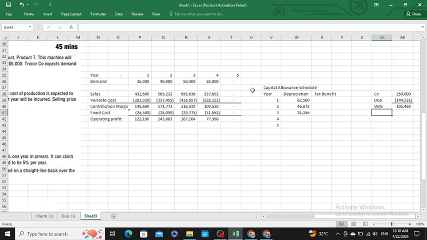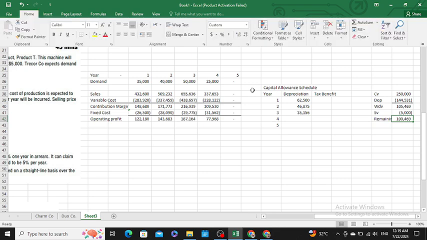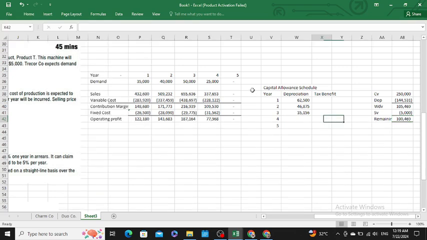Then from the written down value we would exclude our scrap value. Our scrap value, sir, is rupees 5,000. Then the remaining amount, the remaining depreciation for the fourth year, would be 100,469.